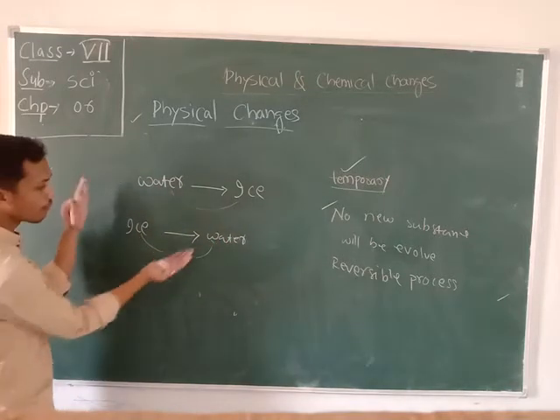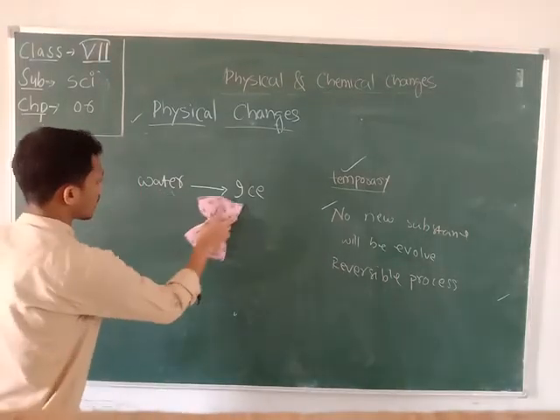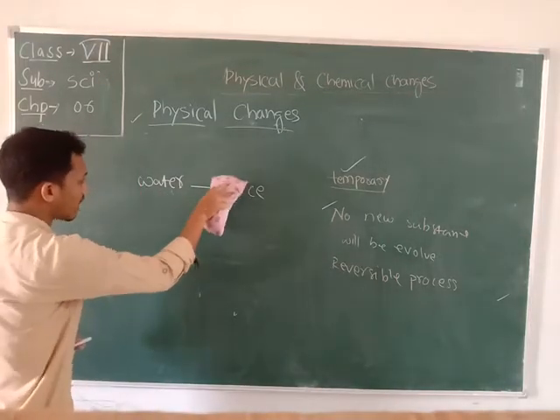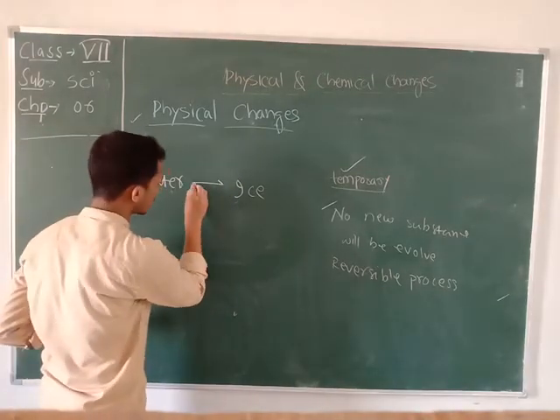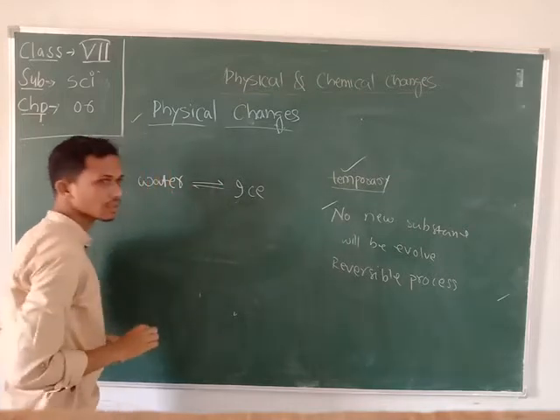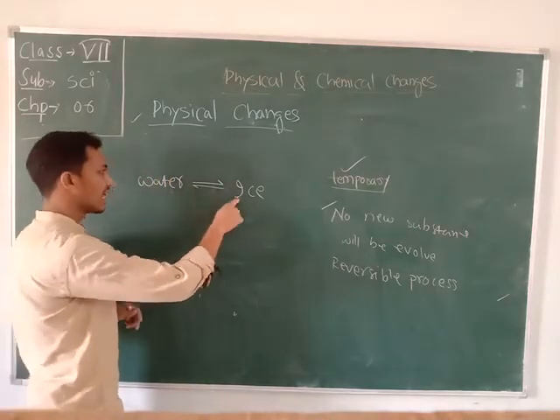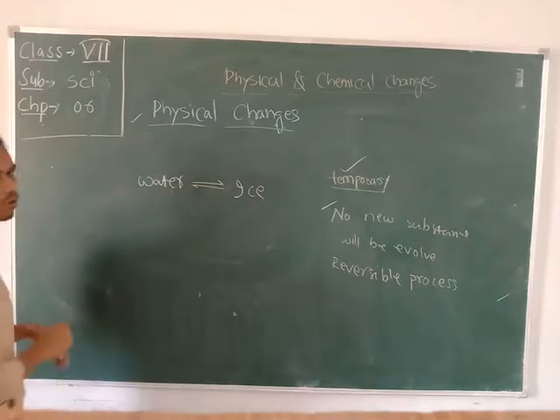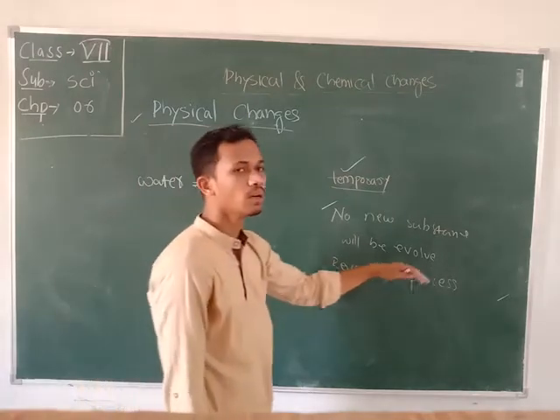By combining these two equations we can change this arrow mark into a double-arrow mark, and this mark suggests that the water can be converted into ice and ice can be converted into water. This type of reaction is called a reversible reaction.